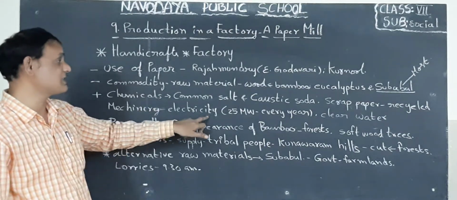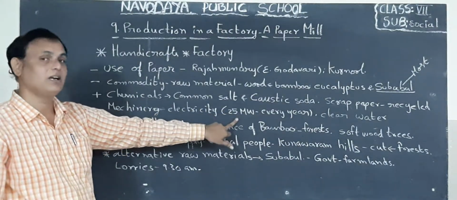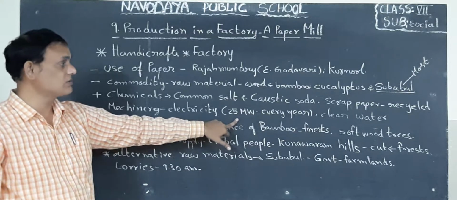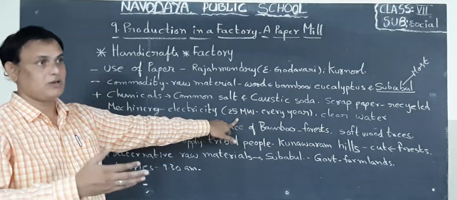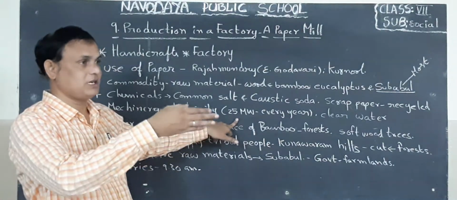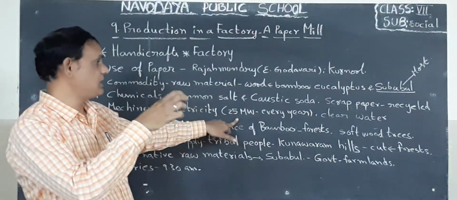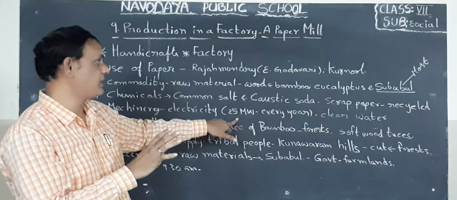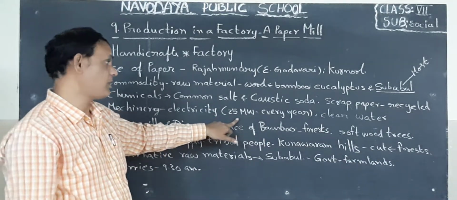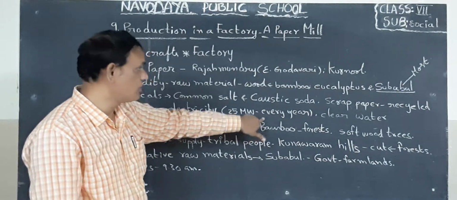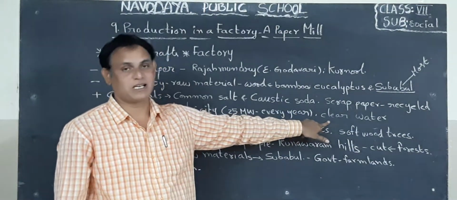How much electricity do we require every year? 25 megawatts of electricity we require. Half of the electricity will be generated using the raw material and scrap of the paper, and half we will purchase from the electricity department. And also we need clear water, children.